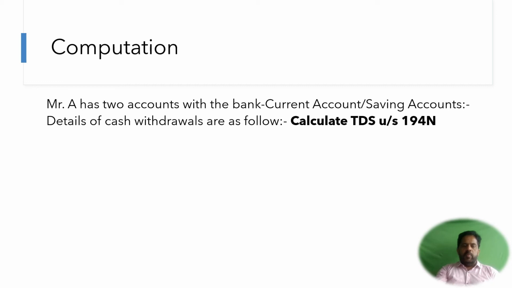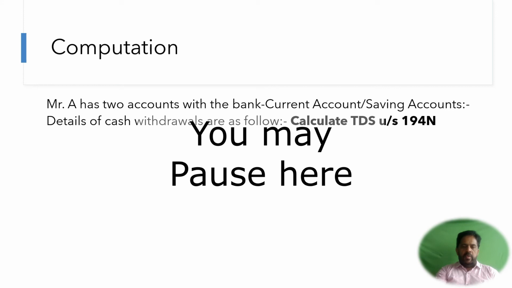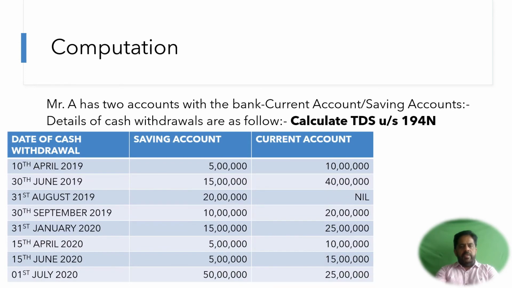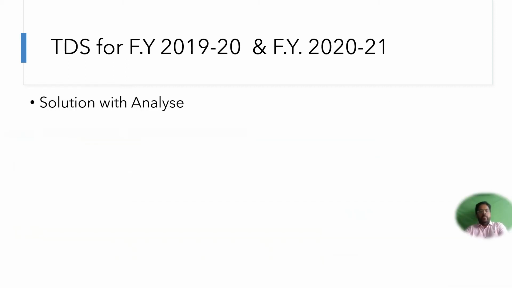Now through this problem, we will try to understand the scenario and the act and the provision in detail. Say Mr. A has got 2 accounts with the bank, a current account and a savings account. The details of the cash withdrawals on various dates from the various accounts have been given, and now we have to calculate TDS under section 194N. Here we will be considering the TDS for financial year 2019-20 as well as financial year 2020-21, to understand this section 194N in totality,